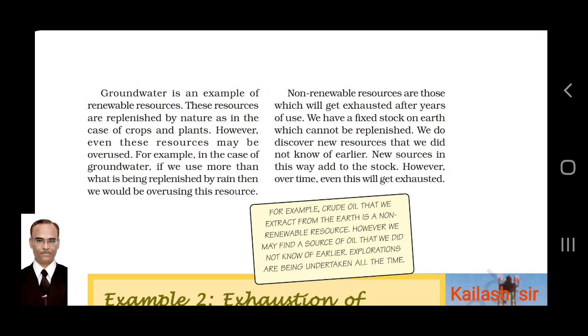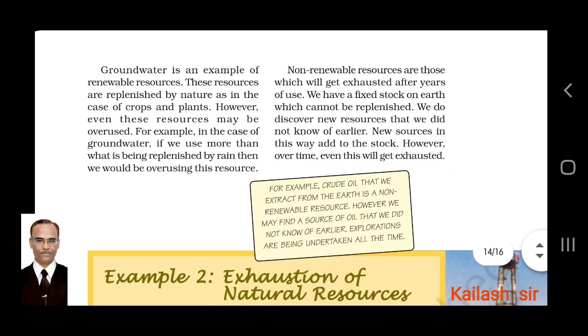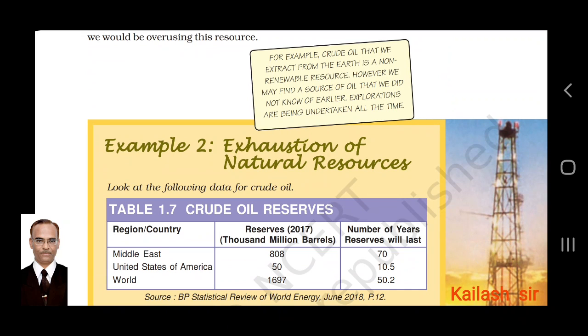Solar energy is used instead of electricity. Likewise, many new developments have come up because of non-renewable resources. New sources in this way add to the stock. However, over time, even this will get exhausted, as per the rate at which it is used today.